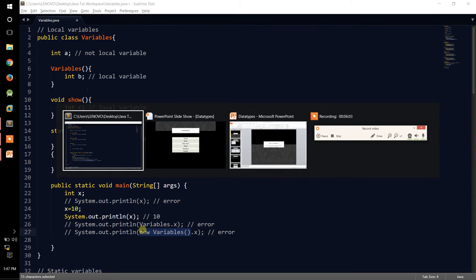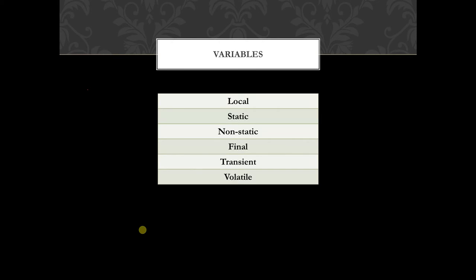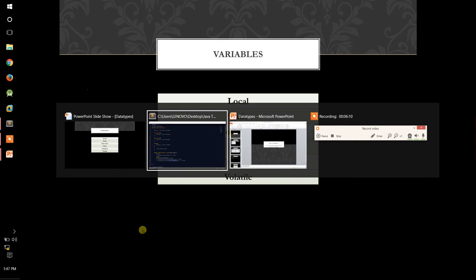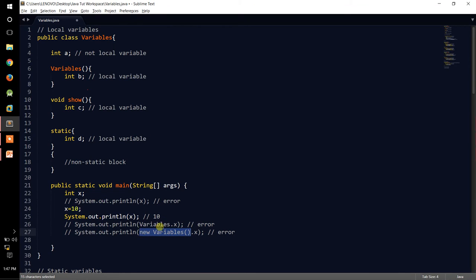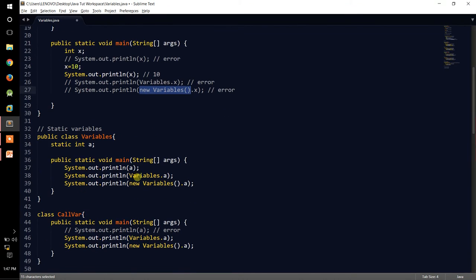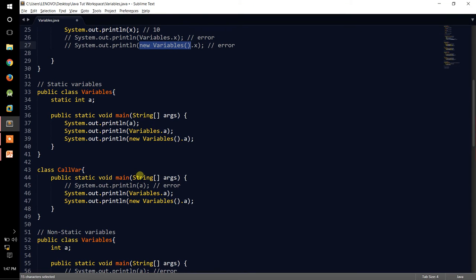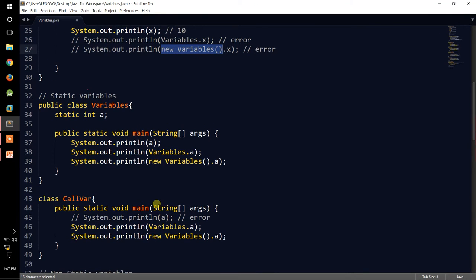Next we have our static variables. Static variables are prefixed with a static keyword. They create single copies of a variable and their default initialization is possible. The default value for their initialization is the same as that of the data type of that variable. For example, I'm writing over here static int a. The default value will be initialized to 0. I do not have to write 0 over here.